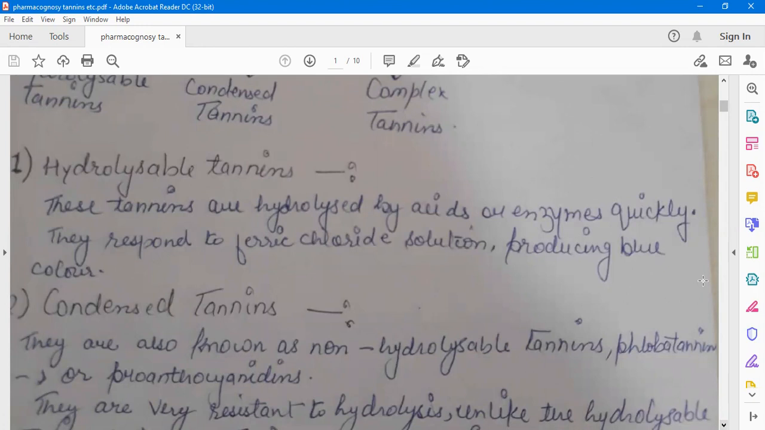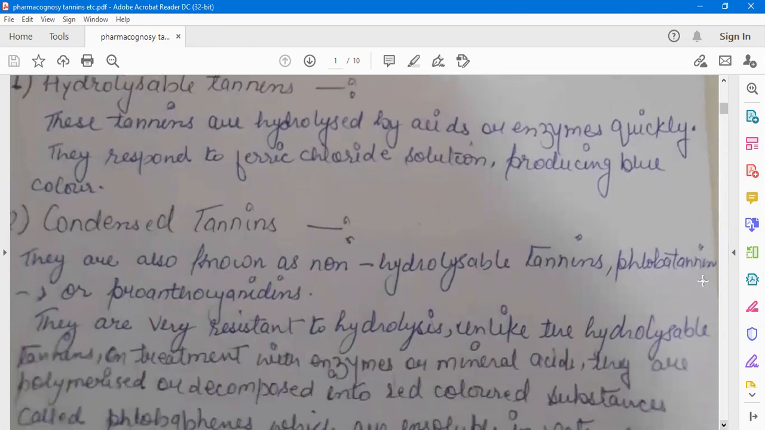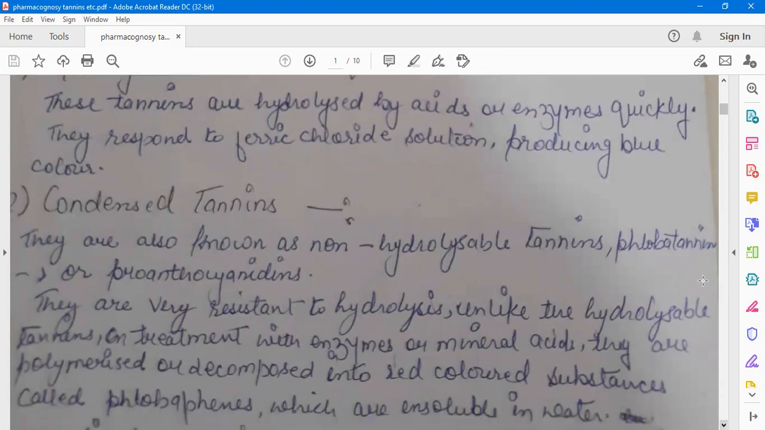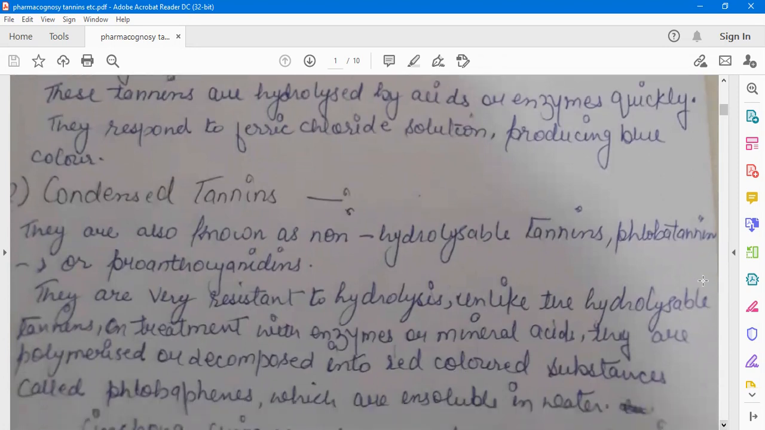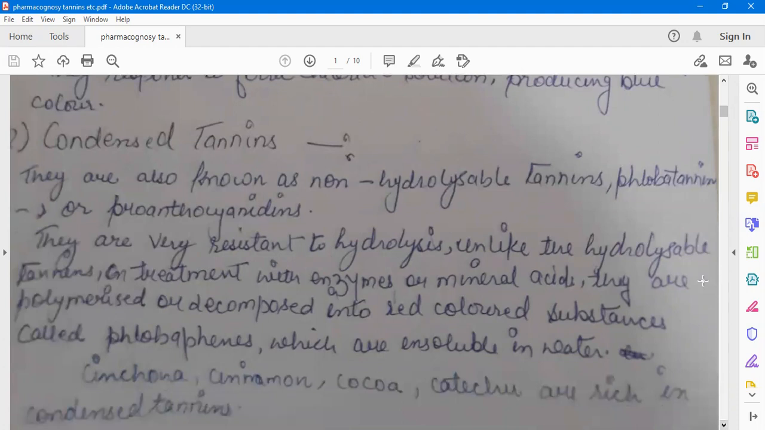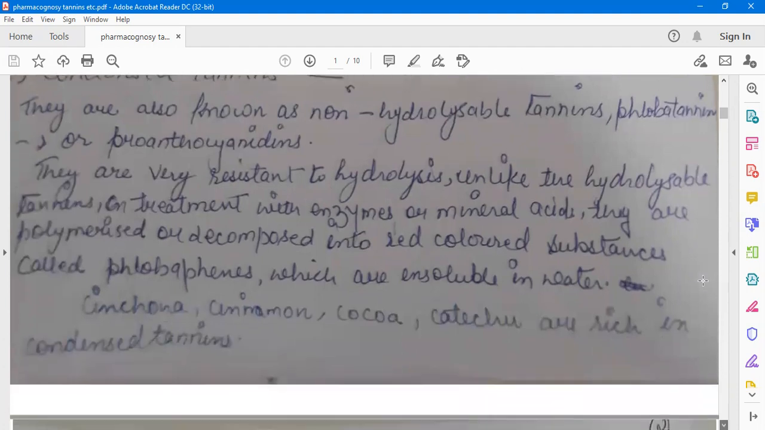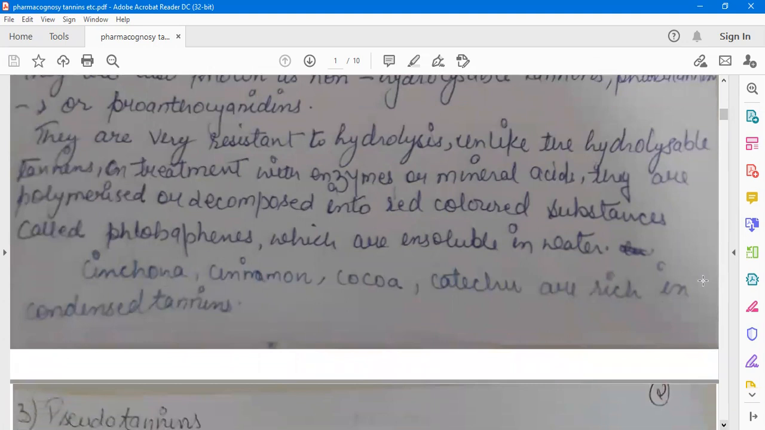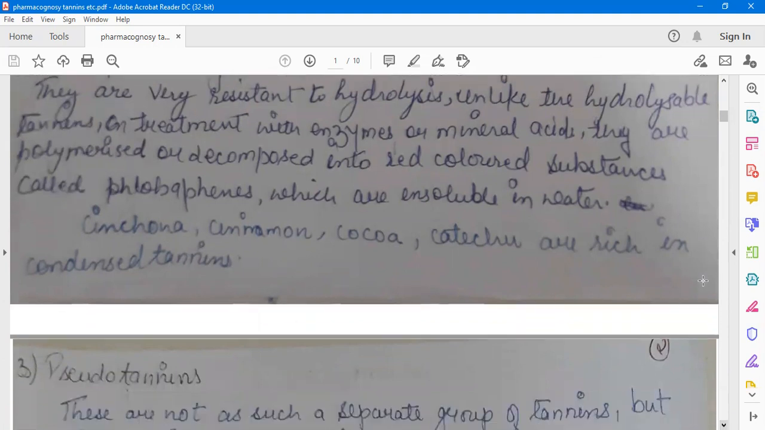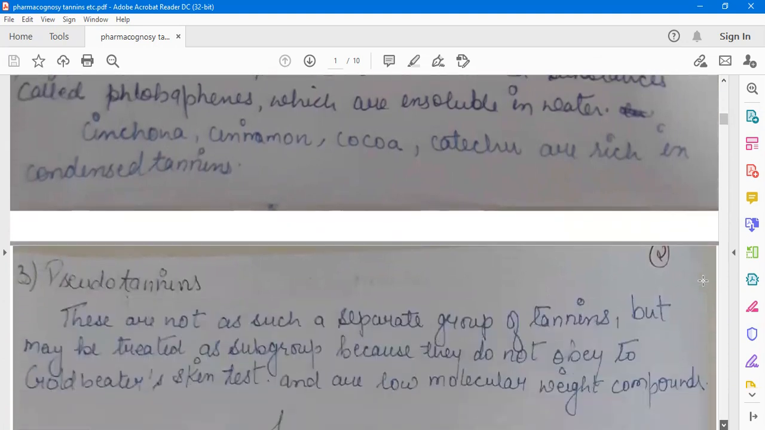And for the condensed tannins, they are also known as non-hydrolyzable tannins or phlobatannins or proanthocyanidins. They are very resistant to hydrolysis, unlike the hydrolyzable tannins. On treatment with enzymes or mineral acids, they are polymerized or decomposed into red color substances called phlobaphene, which are insoluble in water. Cinchona, cinnamon, cocoa, catechu are rich in condensed tannins. Means these are the few examples from the condensed tannins.